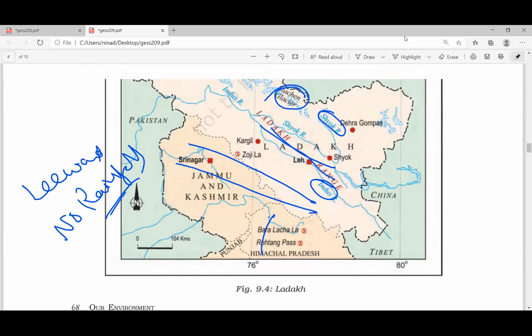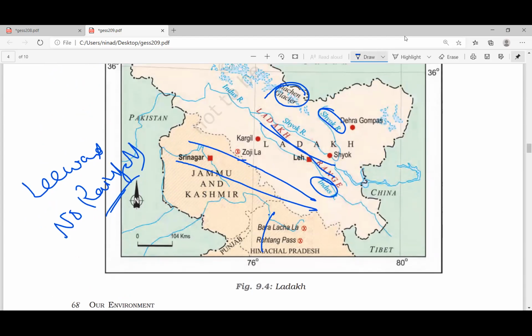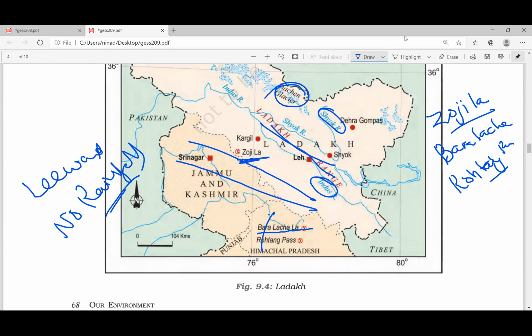Write down these passes here. You can see Zojila Pass. I'll explain about this later. Then you can see Baralacha Pass, and other passes. Passes mean small gaps through which you can cross the mountain.